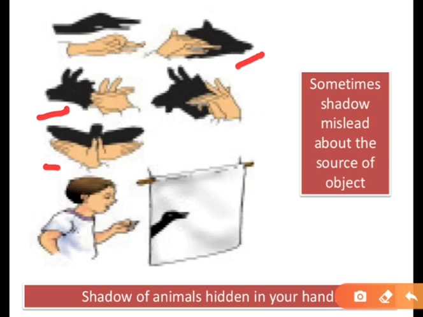So sometimes the image misleads about the source of the object. कभी कभी image हमें ऑब्जेक्ट के बारे में गलत भी बता देता है. See here, in this figure it is exactly the image of the hand, but it is looking like an animal, right? So sometimes the image will mislead us also.